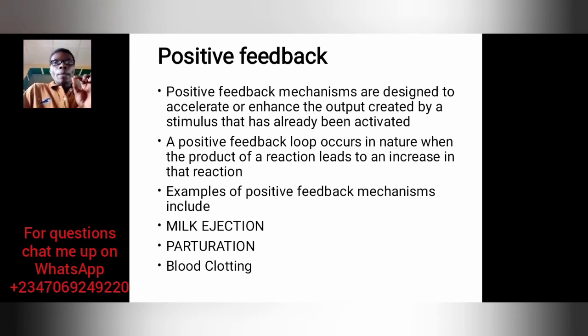The posterior pituitary gland will secrete a hormone called oxytocin. Then oxytocin will come back to the breast to contract the lobules of the breast to eject milk.